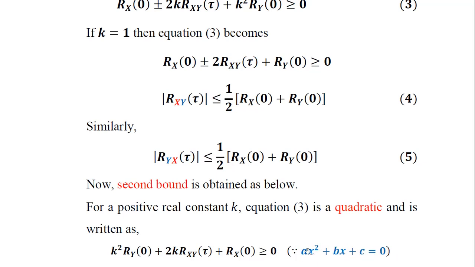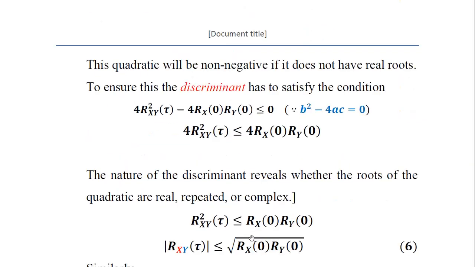This is the form of a quadratic equation. So equation number 3 assumes the quadratic form, and this quadratic equation will be non-negative if it does not have real roots. So the condition of having real roots should not hold for this particular quadratic equation.